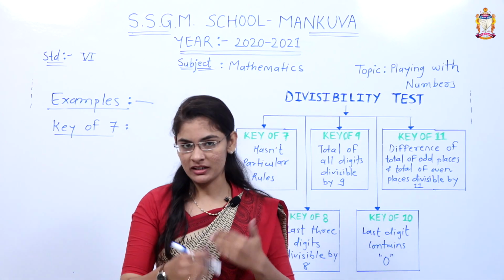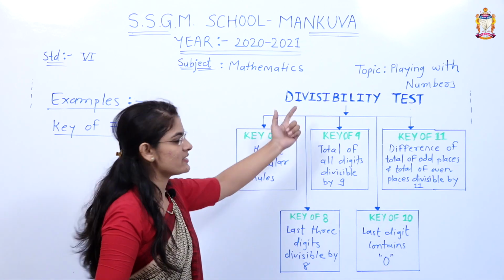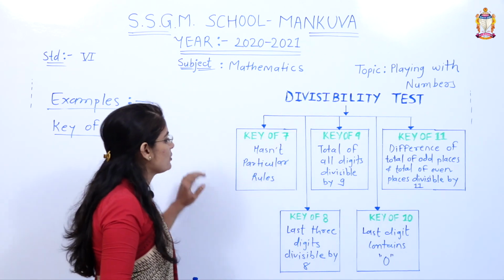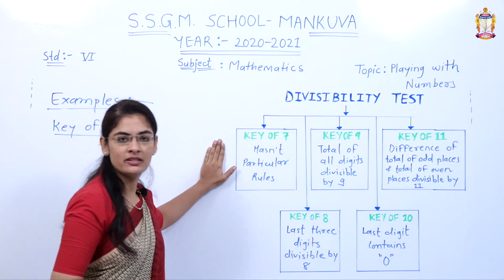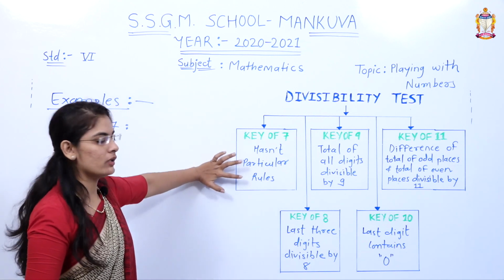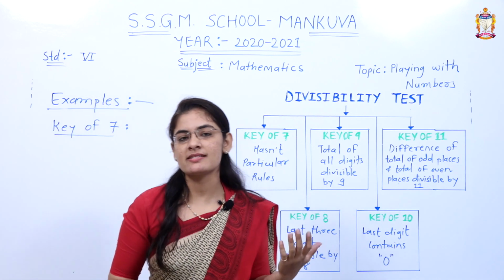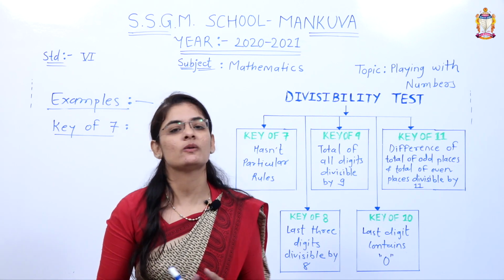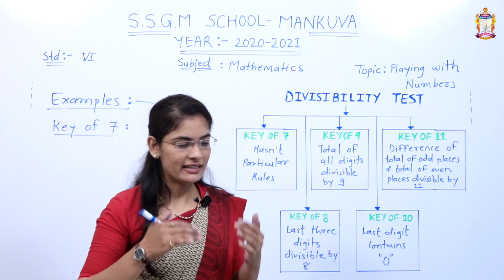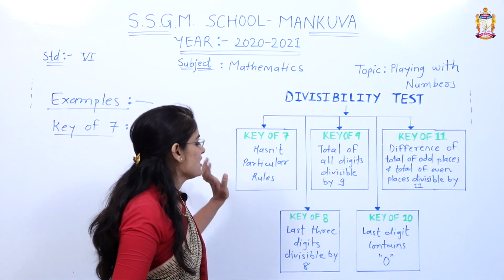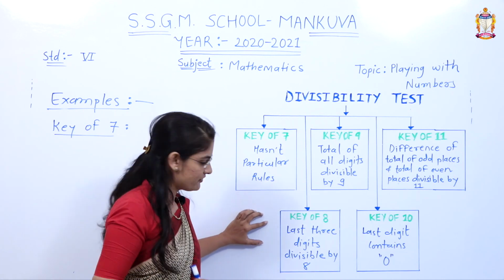Today we are going to continue our topic, divisibility tests. First, the key of 7: in mathematics, the key of 7 doesn't have any particular rules, so at least for now, ignore it. Now come to the key of 8.